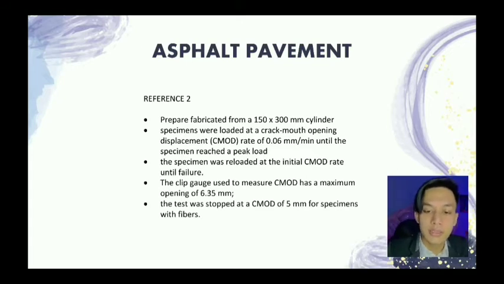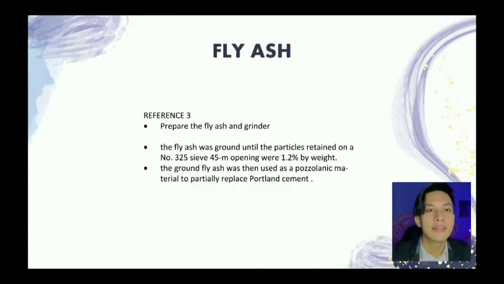Number 4 is the clip gauge used to measure CMOD has a maximum opening of 6.35 mm. The last one is the test was stopped at a CMOD of 5 mm for specimens with fiber. The next slide is methodology. The first one is to prepare the fly ash and grind it. Number 2 is the fly ash was ground until the particles retained on a sieve with a 45 mm opening were 1.2% by weight. The last one is the ground fly ash is then used as a pozzolanic material to partially replace Portland cement.